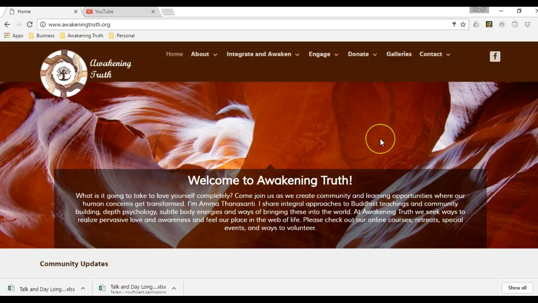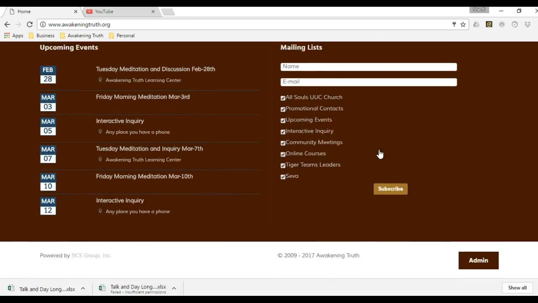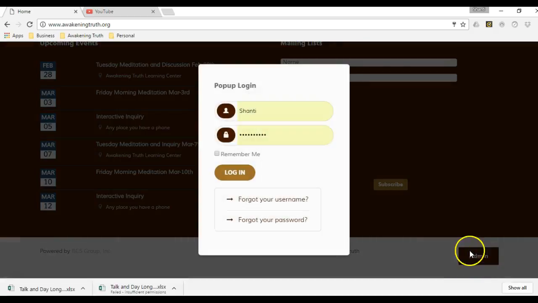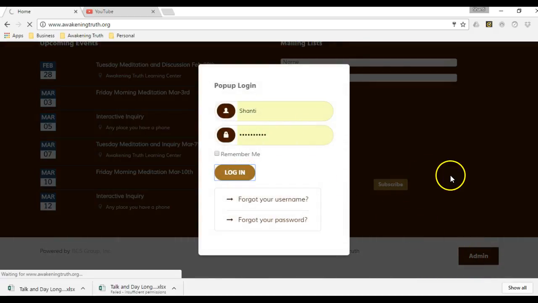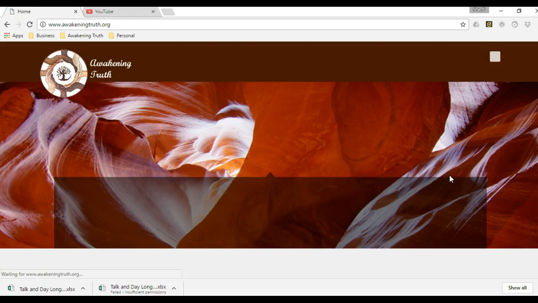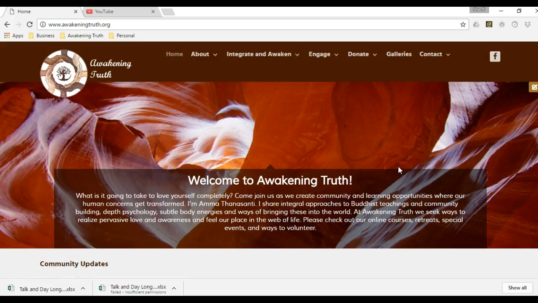Once you get access, you can come down here to a button called Admin, and in this admin you'll be able to log in. That login will give you access to the front end. The front end is the regular website with some special access levels. The back end is where you have to log in special to get to other functionality on the back end of the website. Our volunteers that manage events will do that on the front end.